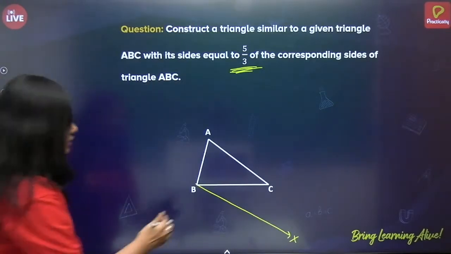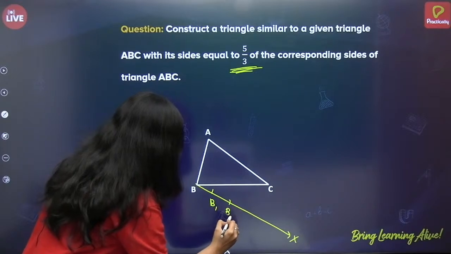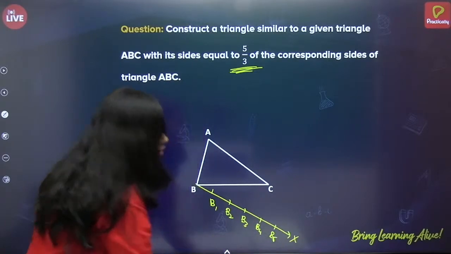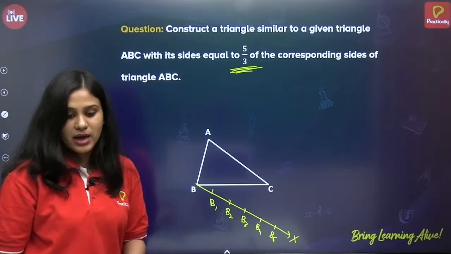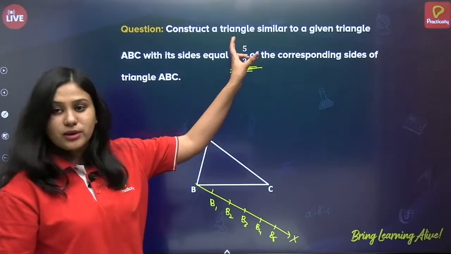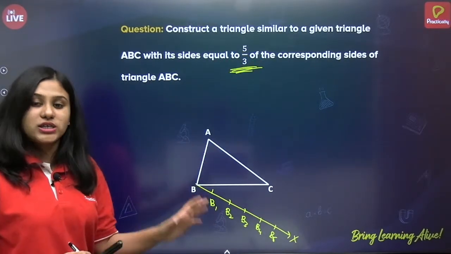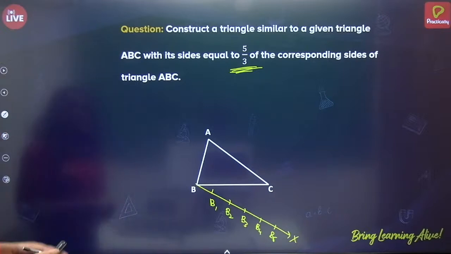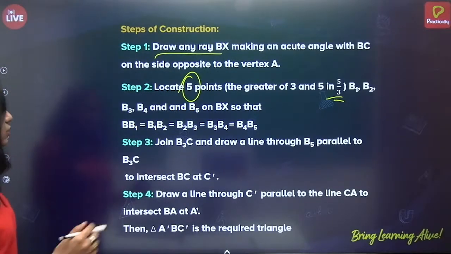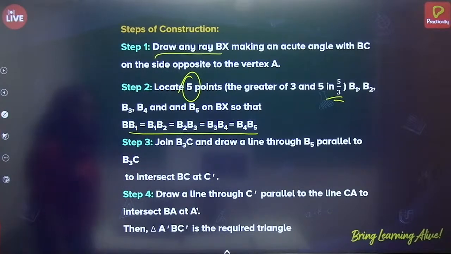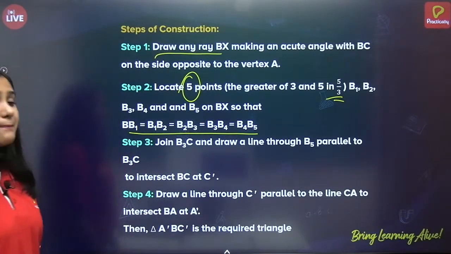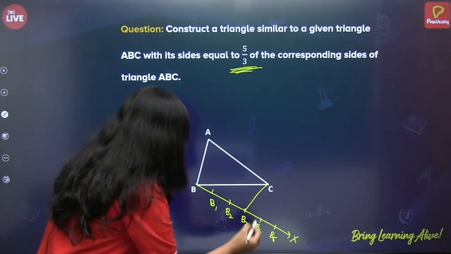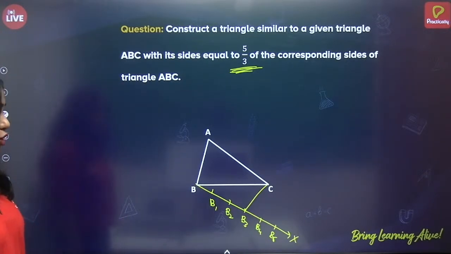So let us do it. B1, B2, B3, B4 and B5. So now you are aware, yes, very good Rahman, it's 5 points. So always you have to take the bigger number, okay? Now again I am not explaining how to cut the arcs of B1, B2, B3 because now you are aware, right? So we are done with that also. Next, this distance should be equal. Next, join B3C and draw a line through B5 parallel to B3C, okay? Join B3C. Alright, I have joined B3C.